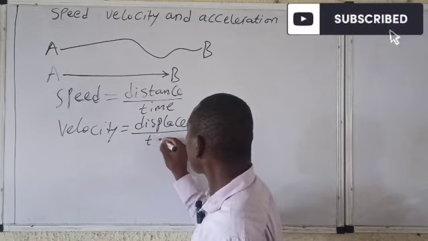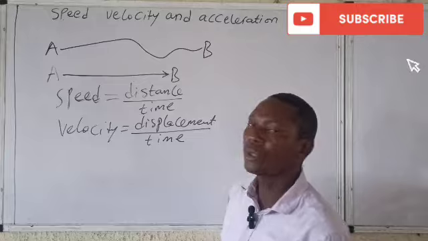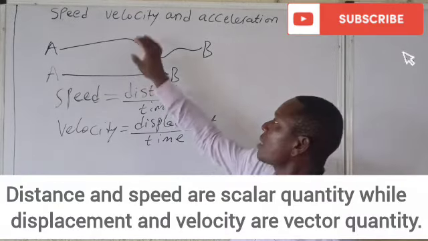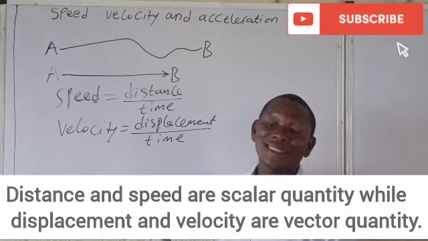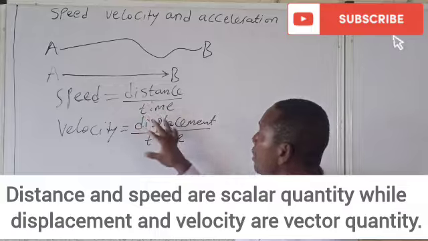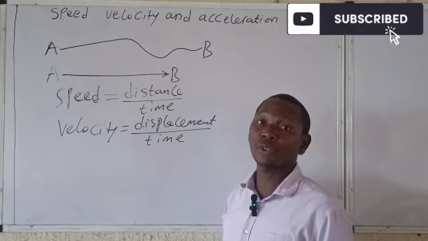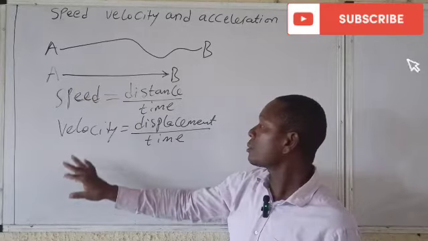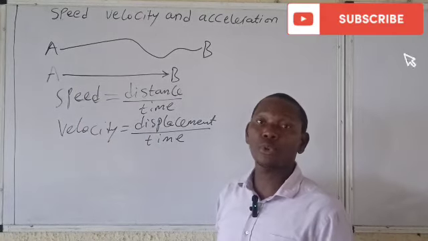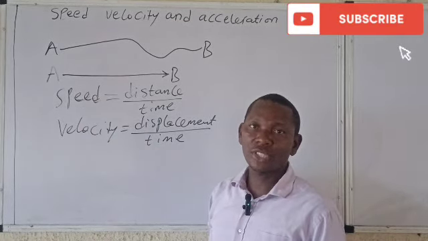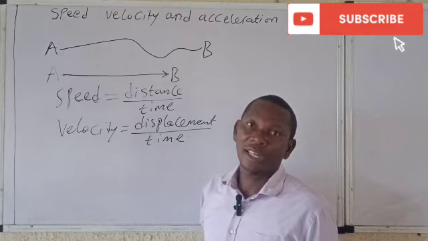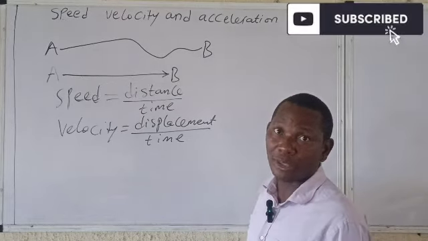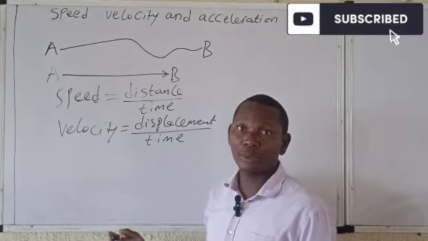Now, remember, distance, you're not concerned about the direction, so that is a scalar quantity. While displacement, you're concerned about the direction, that is a vector quantity. Speed is also a scalar quantity, while velocity is a vector quantity. Please take note of that. Now, let's take a little bit of calculation. This is just an introductory class.